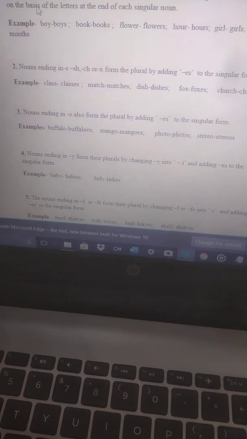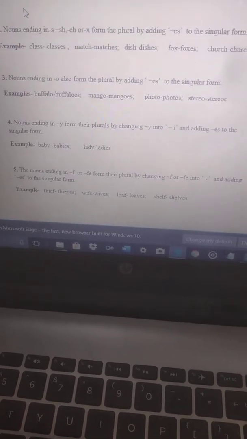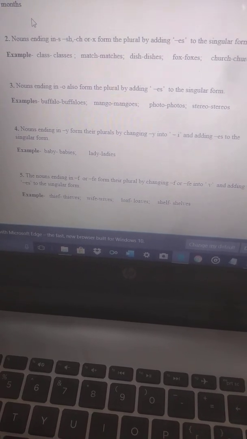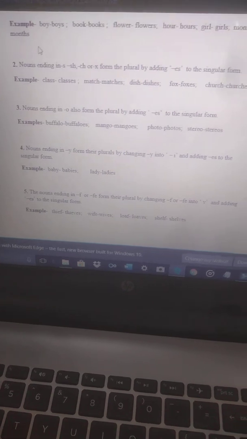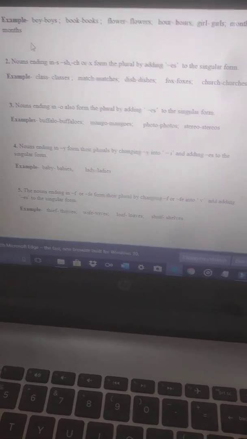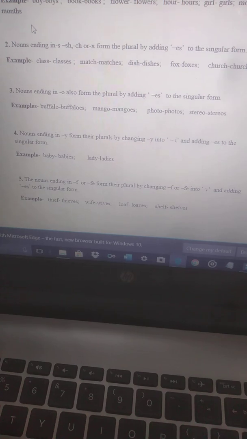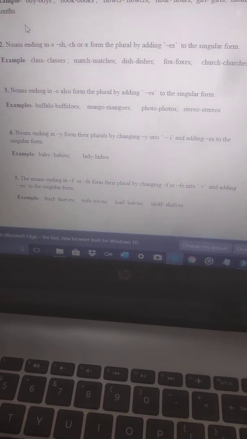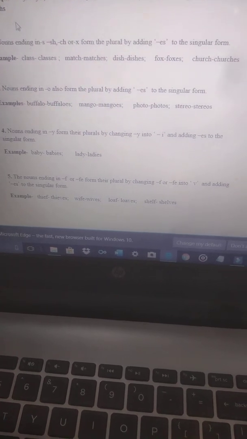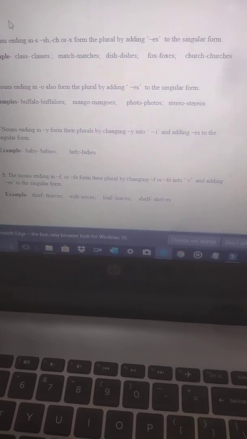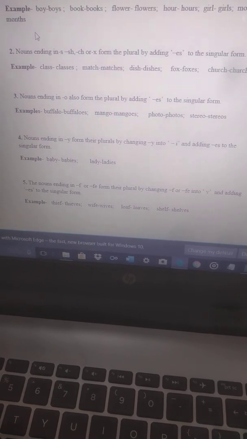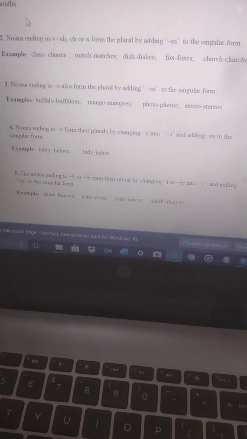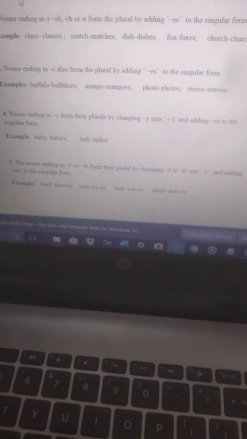Next, nouns ending in y form the plural by changing y into i and adding es to the singular form. There are some words which end with y, and to make the plural of these words we will be dropping the y, writing i instead, and then adding es. Like baby will become babies, lady will become ladies.